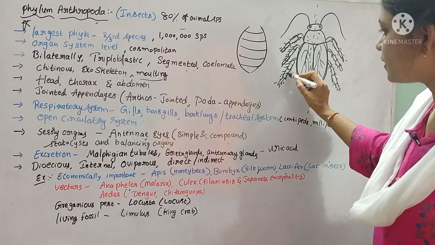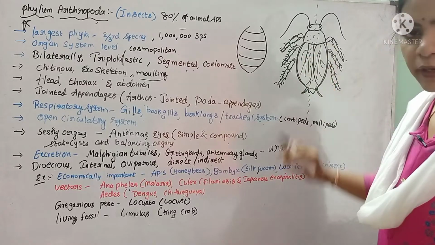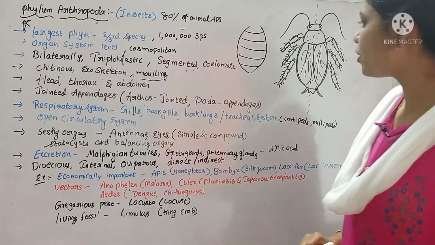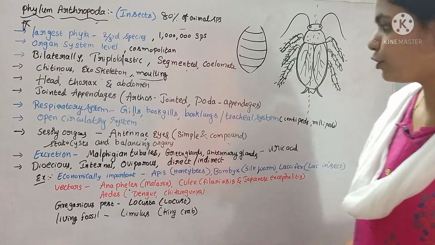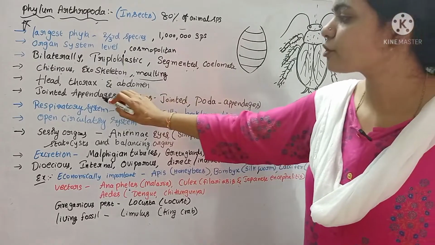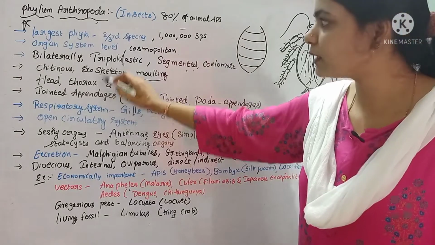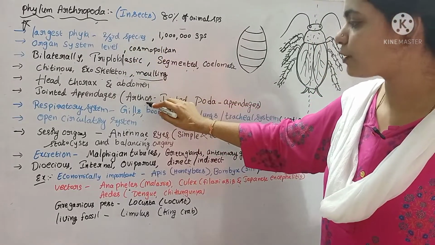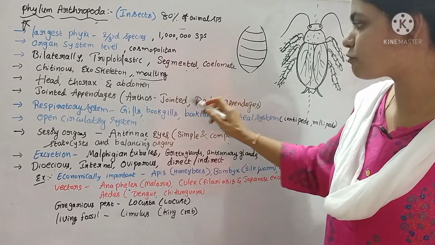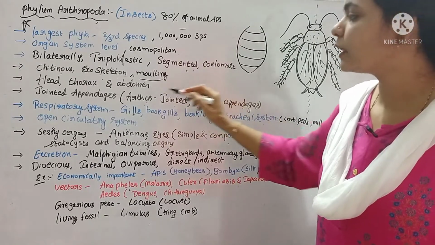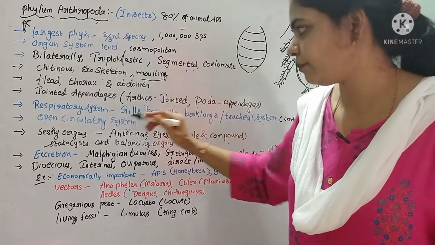Here see, these are the joints. How many joints are present? Four joints are present, right? Presence of these jointed appendages is also a characteristic feature of the arthropods. Because of the presence of those jointed appendages only, they got the name Arthropoda. Arthros means jointed, poda means appendages.